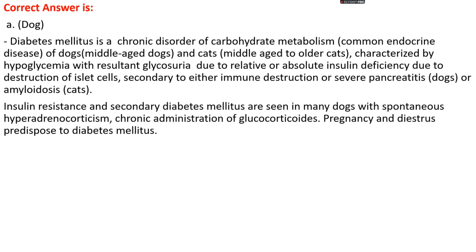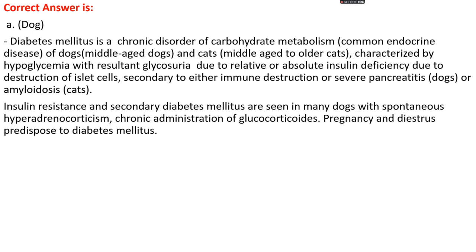Diabetes mellitus is a chronic disorder of carbohydrate metabolism. A common endocrine disease of dog, mainly middle-aged dog, and cat, that is middle-aged to older cat. Mainly characterized by hyperglycemia, which is a high glucose level in the blood, with resultant glycosuria, that is glucose comes out in urine, due to relative or absolute insulin deficiency, mainly due to destruction of islet cells, which are responsible for producing insulin, secondary to either immune destruction or severe pancreatitis, which is seen in dog, or amyloidosis, that is in cat.